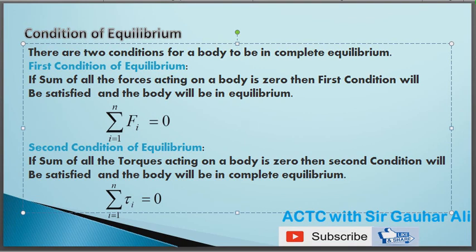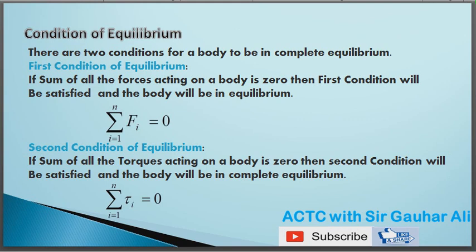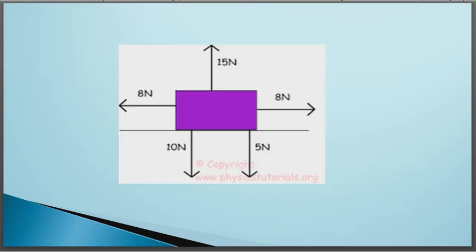Let's discuss this first condition of equilibrium with an example. Okay, let's say we have a body and here we are seeing that several forces are acting on this body. Say this is F1, 10 Newton; this is F2, 5 Newton; this is F3, 8 Newton; F4, which is 15 Newton; and this is F5, which is 8 Newton. But if we calculate the sum of all these forces we will get 0.